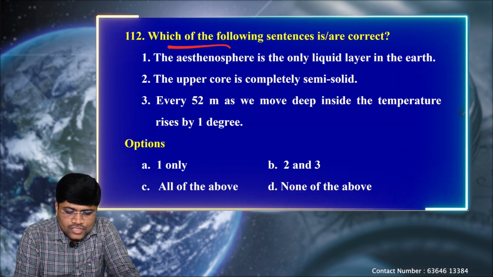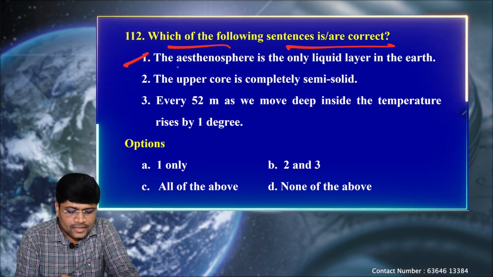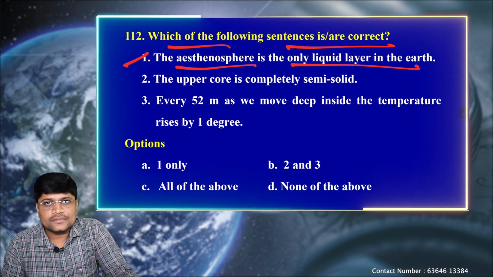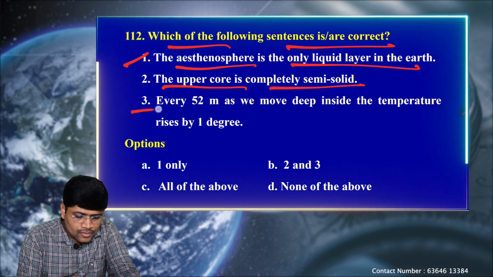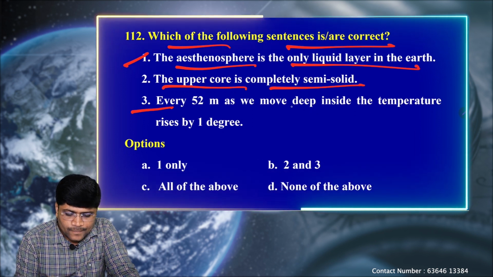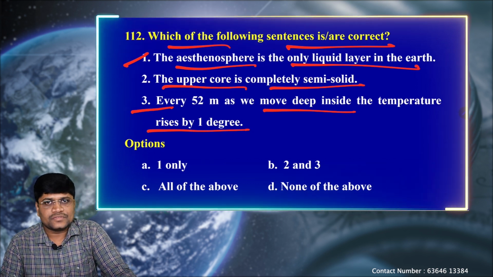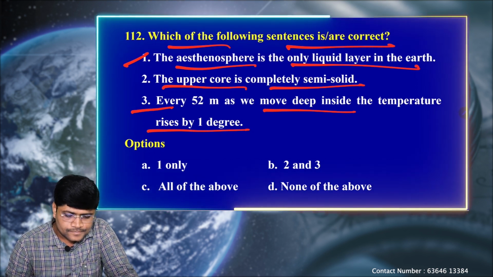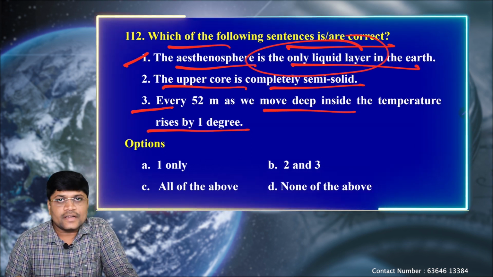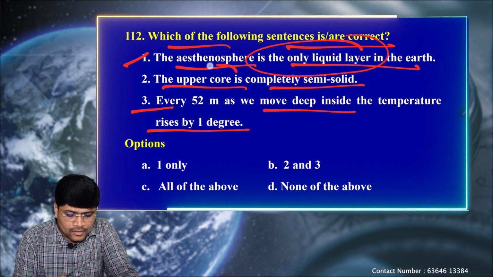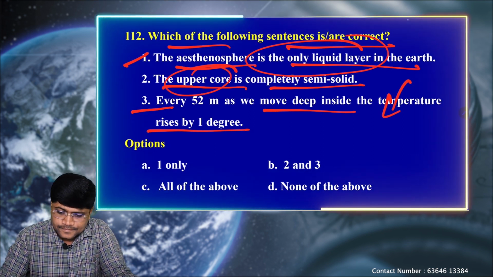Next question, which of the following statements is or are correct? First statement says, the asthenosphere is the only liquid layer in the earth. Next, the upper core is completely semi-solid. Third statement says, for every 32 meters as we move deep inside the earth, the temperature rises by 1 degree Celsius. So here the question is asking about the asthenosphere and its nature, the upper core region, and finally the temperature within the layers.